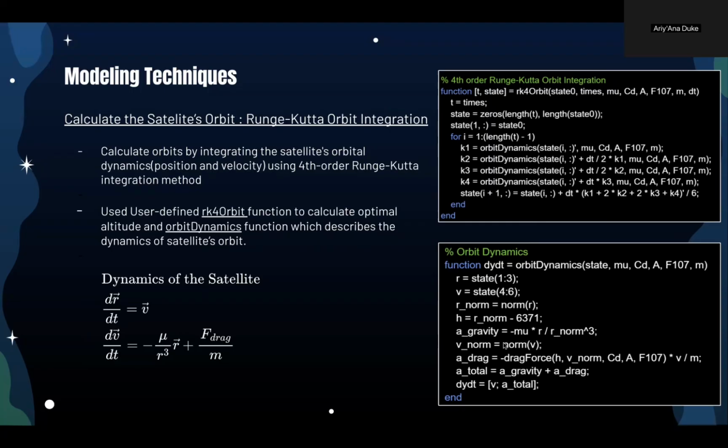While over here we have the orbit's dynamic function, which allows us to predict where the gravitational force is pulling the satellite toward Earth, and the drag force depends on atmospheric density, the drag coefficient, and the satellite's velocity. These forces combined allow us to compute the total acceleration acting on the satellite at each step. And here's the corresponding code. This method allows us to simulate the satellite's motion accurately, accounting for gravitational forces and drag effects due to solar activity.